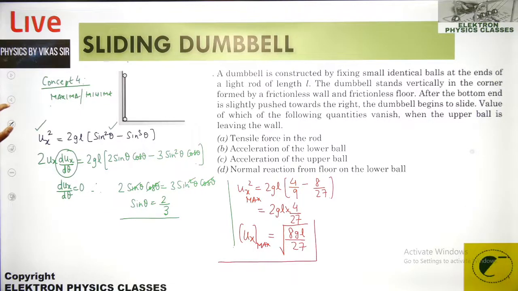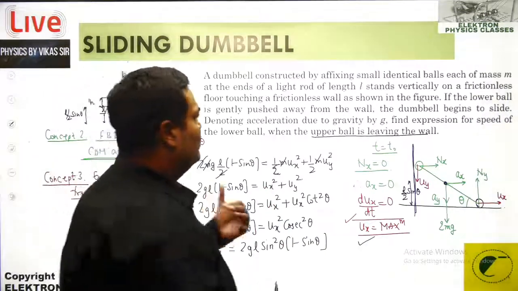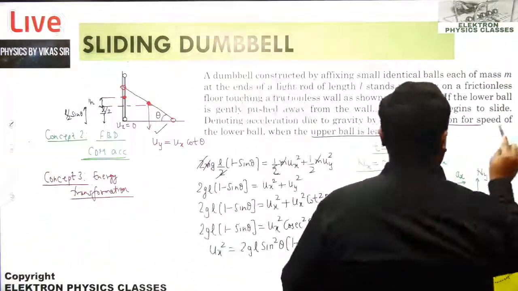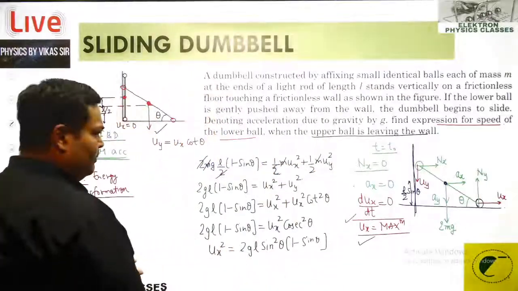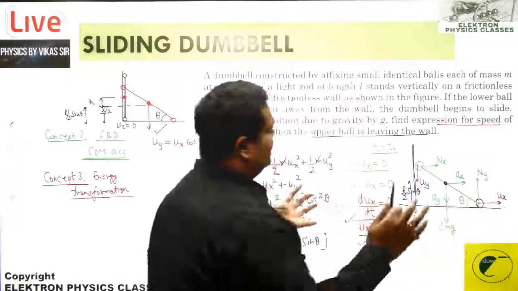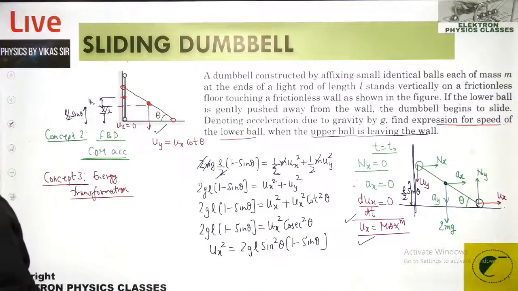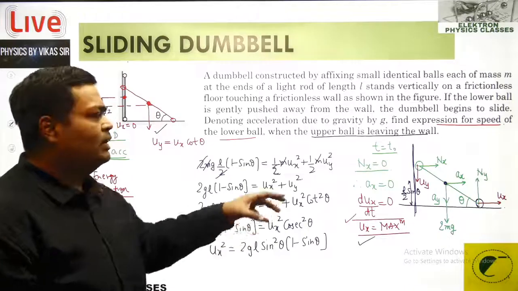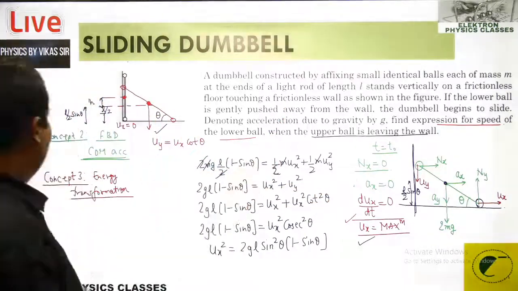Let's get back and check whether we were able to answer what the question wanted. It wanted to find the expression for the speed of the lower ball. Of course you made that expression over there. But the condition we have when the upper ball is leaving the wall opened up this whole idea, and eventually we are able to find a value for the ux at the very instant when it leaves the wall.